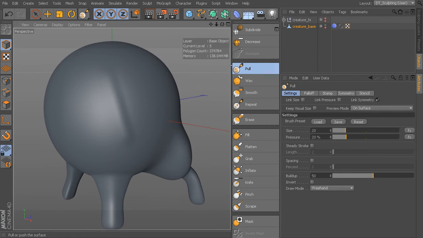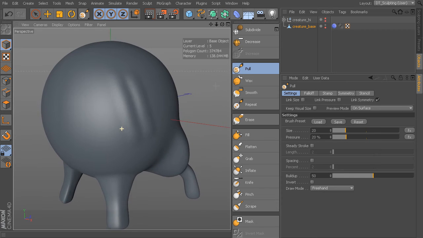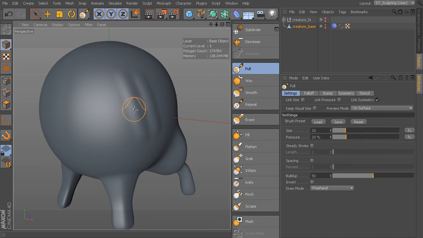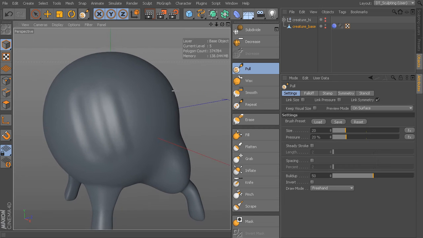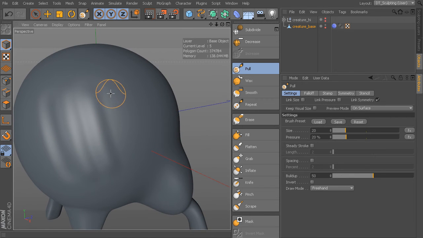We're working at level 5, so you can see we get a nice smooth stroke. If we want to push in instead of pulling out, we can hold down Control while we stroke, and it will push into the surface. Whatever brush you are using, you can invert it by using Control, which is a very quick way of working.